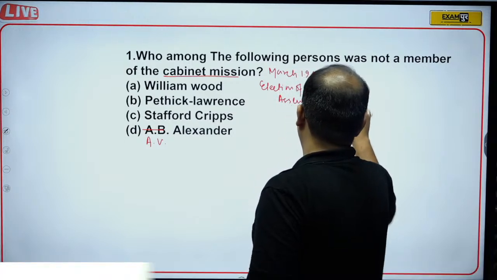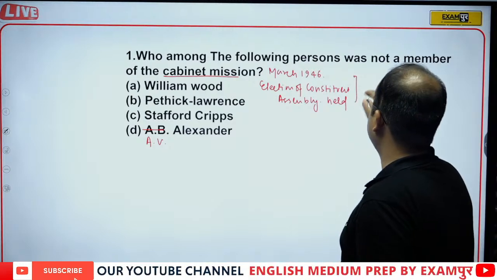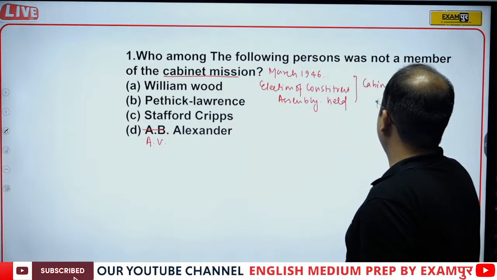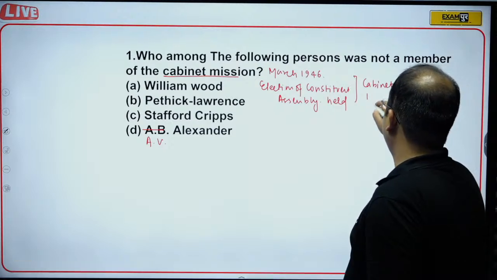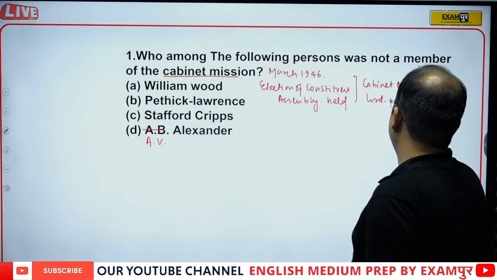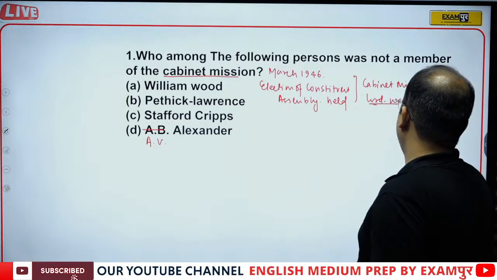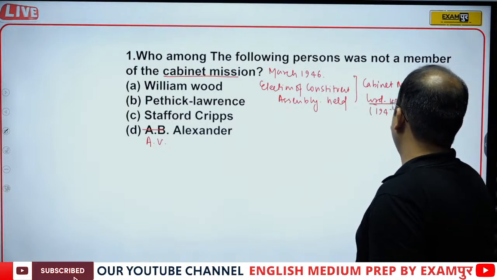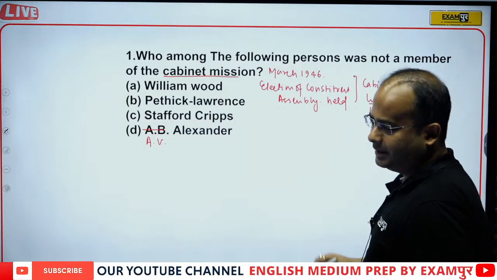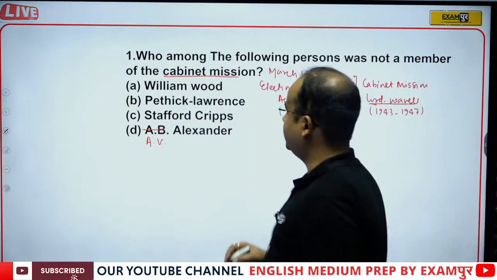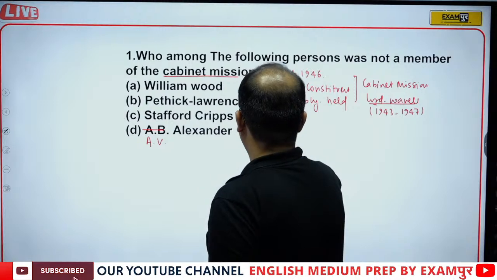At that point of time Lord Wavell was the Viceroy, from 1943 up to 1947. In total we have three members.